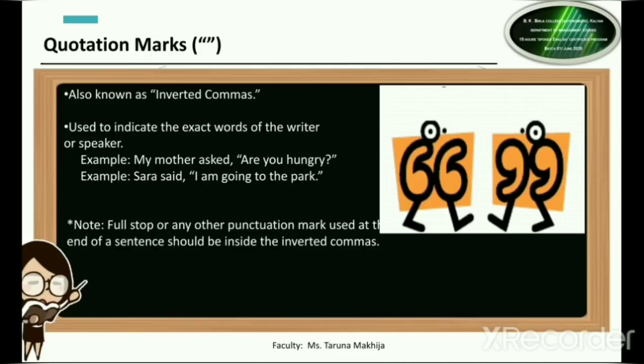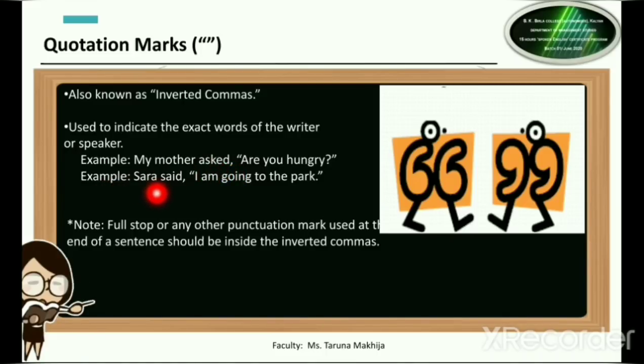When we are writing the exact same words as they have been told by somebody else, we use the quotation marks. So as in this example, what has my mother asked me? Are you hungry? So "are you hungry" are the exact words which my mother has used. So we put them in inverted commas. Please note, before giving the inverted commas, you need to put a comma over here.